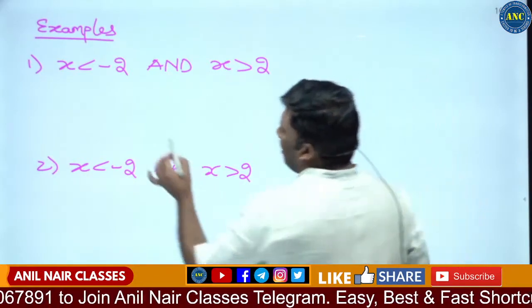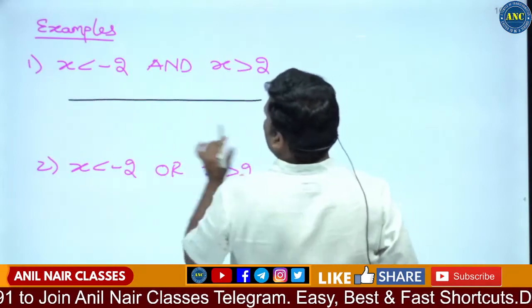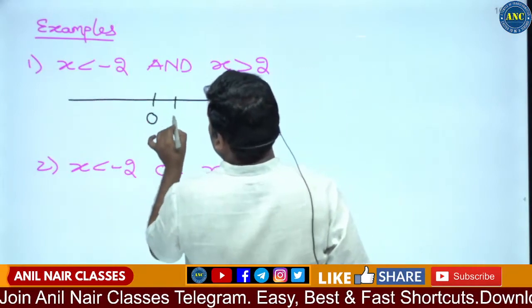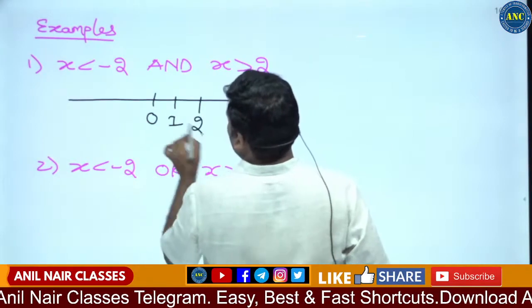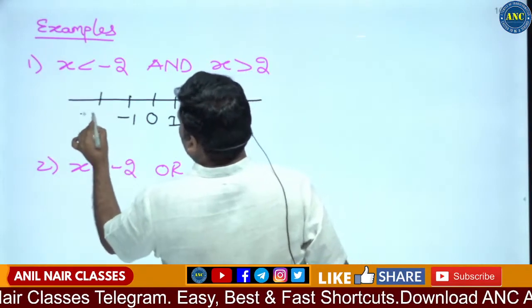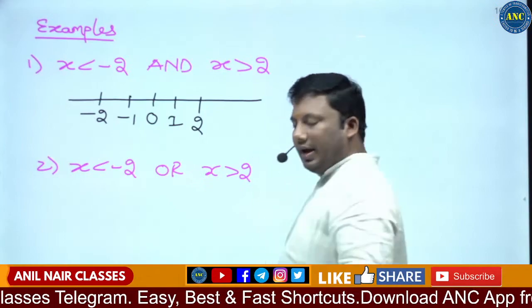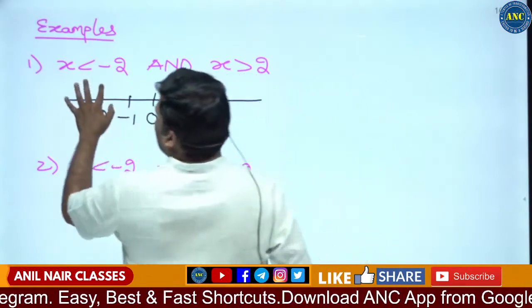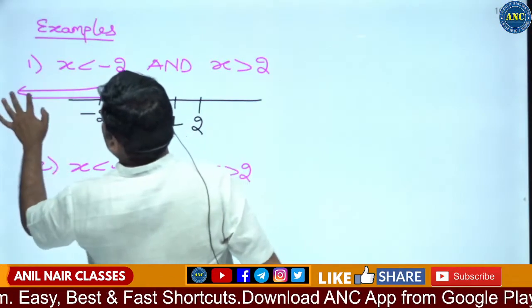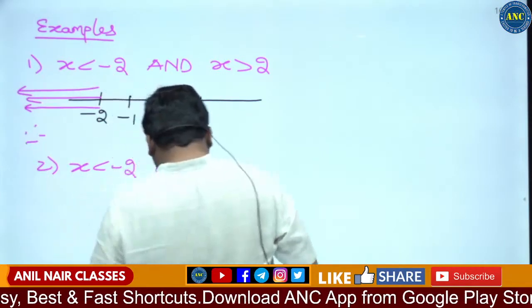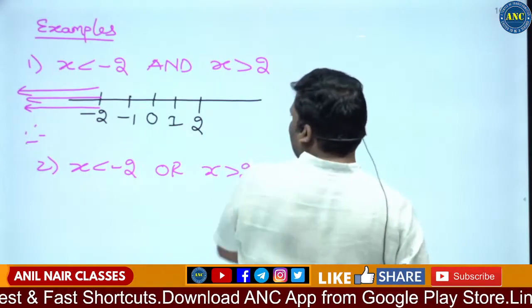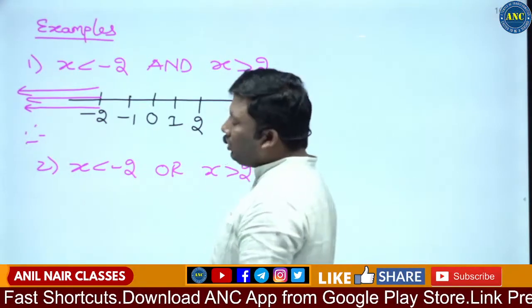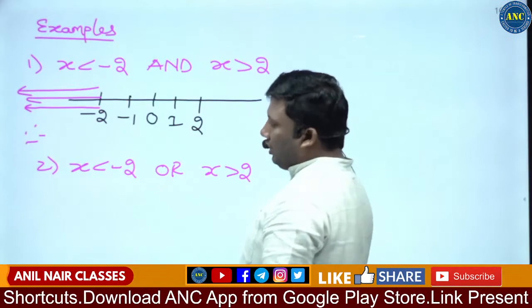First one, let us see. X is less than minus 2. On a number line: 0, 1, 2, minus 1, minus 2. Less than minus 2 is anything to the left hand side of minus 2.